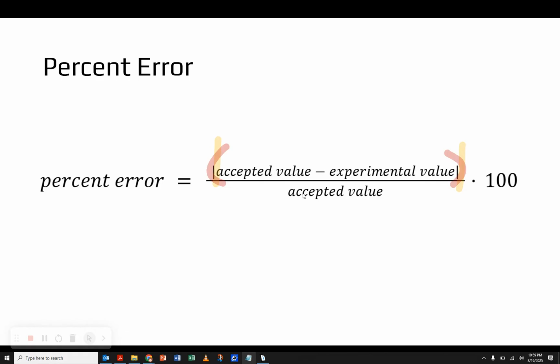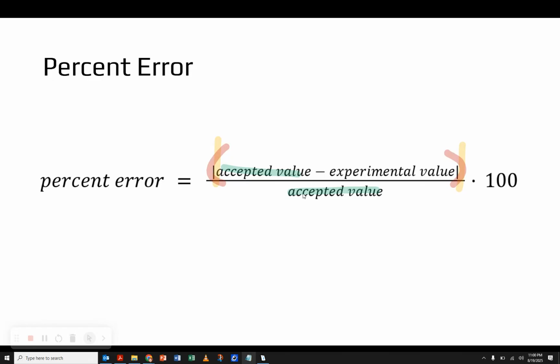And the only other thing that we really need to notice is that we have two different types of values we're plugging in here. The accepted value and the experimental. The accepted value is always going to be what you should have or could have gotten, the right value. Then the experimental value is what it sounds like. It's maybe not perfect, it's not what we should have or could have gotten, but it was my best attempt in the lab, in an experiment. That's what the student or the teacher experimentally got, even if it's not perfect.